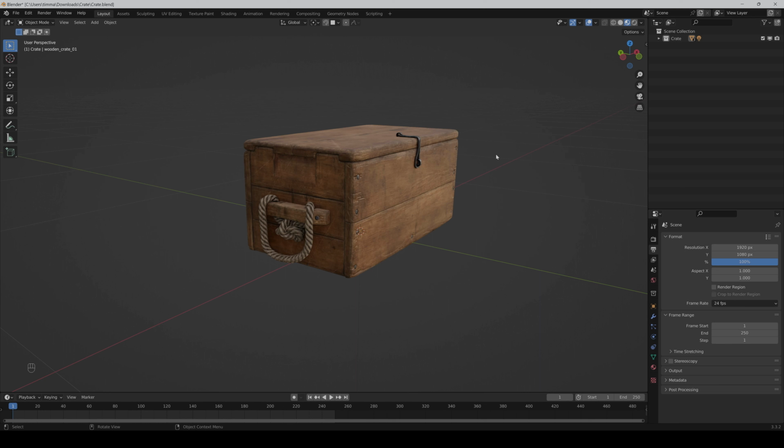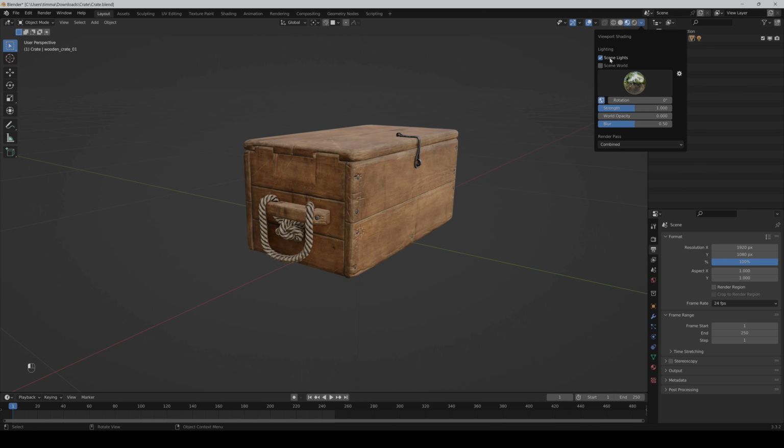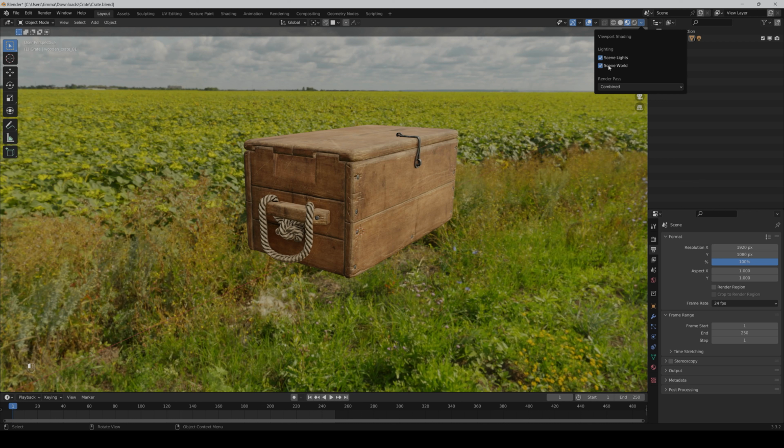You can easily activate or deactivate the lighting or world shader for the material preview or the render preview. For that, just click on the arrow, and then you can activate the scene lights or the scene world. And this goes also for the render preview.